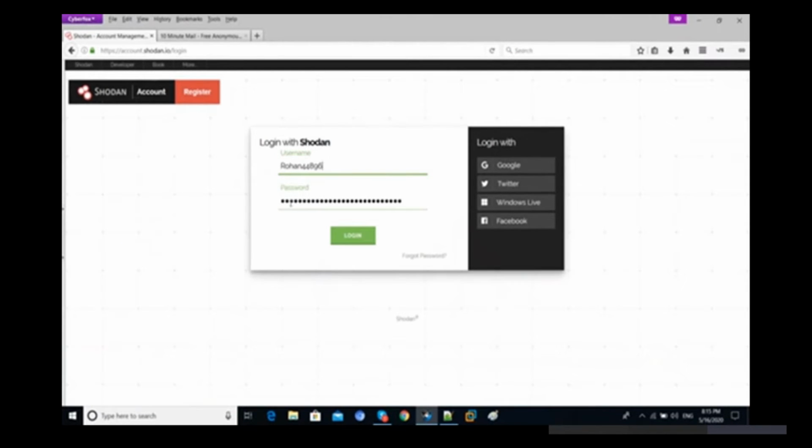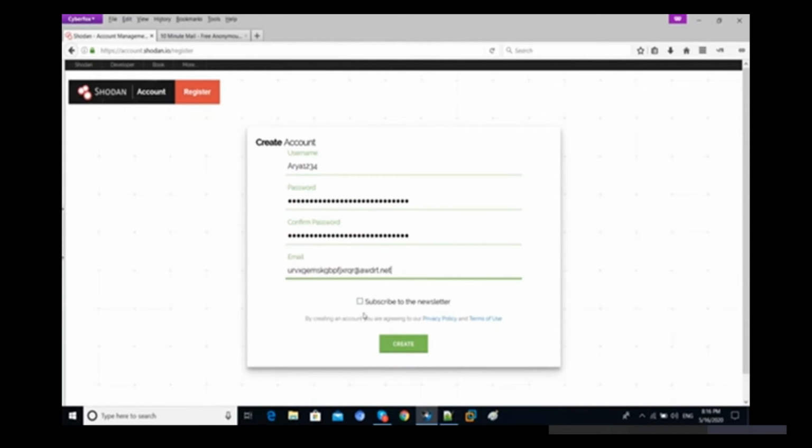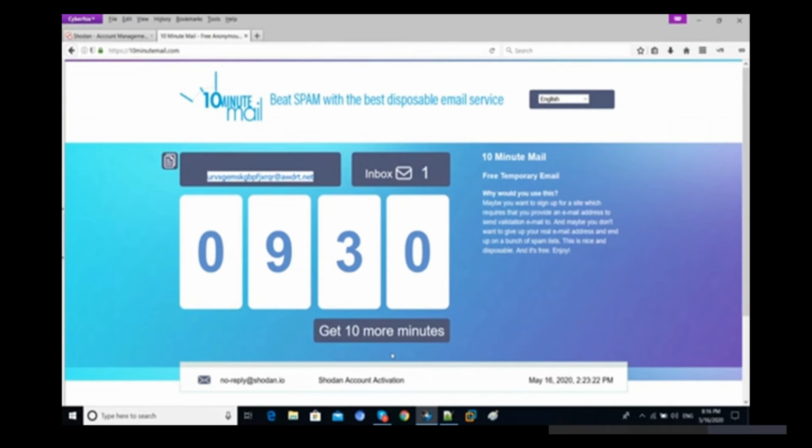Okay, I already have an account, so I can use this one. You can create an account. Let's create a new one. So we have to just verify it.